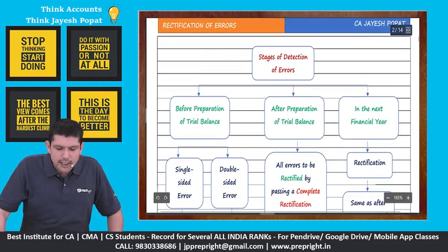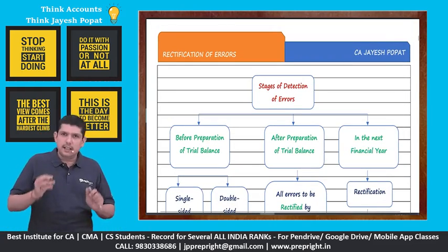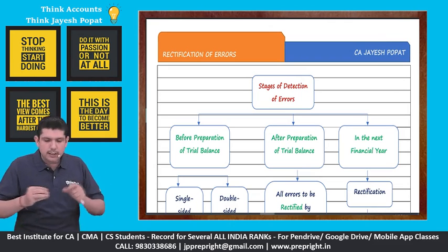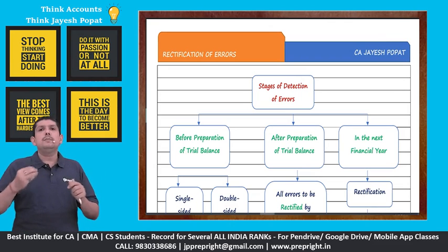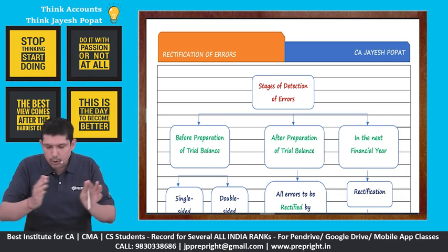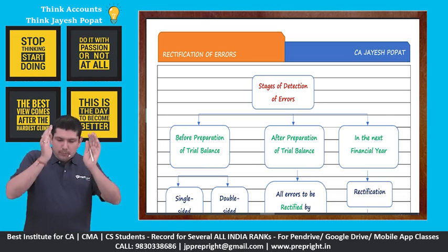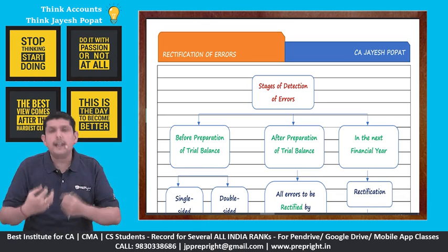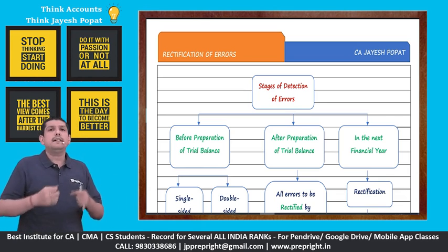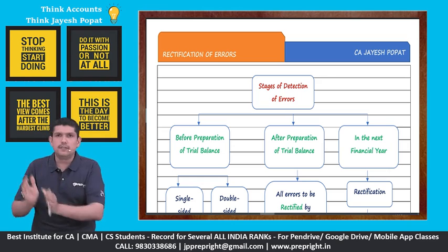Now we'll talk about the stages of detection of the error. See, in the accounting process, right, there's what is known as a review system, right? Review system would mean continuously checking the books of accounts to ensure that the books of accounts are error free, right? So based on the fact that when you locate that error or when you detect that error, right, it could be detected in various phases, right?